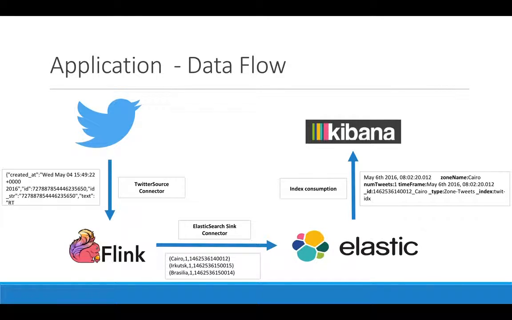The data flow used by the application is shown below. Flink connects to Twitter to receive streams of tweets as JSON strings. Each JSON string is parsed for time zone, and counts of time zone for the specified time window are calculated. At the end of the time window, the application connects to Elasticsearch and streams the records to the specified index. The index key for each of the records in Elasticsearch is obtained by concatenating the epoch time in milliseconds. The records are stored in Elasticsearch for consumption by Kibana.